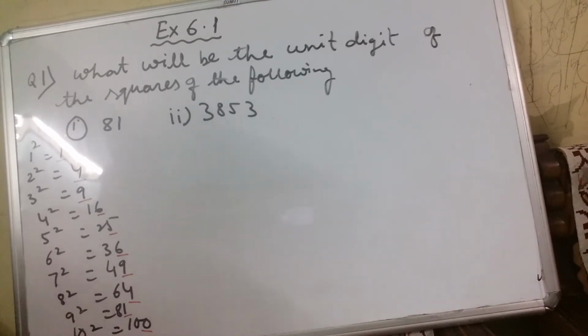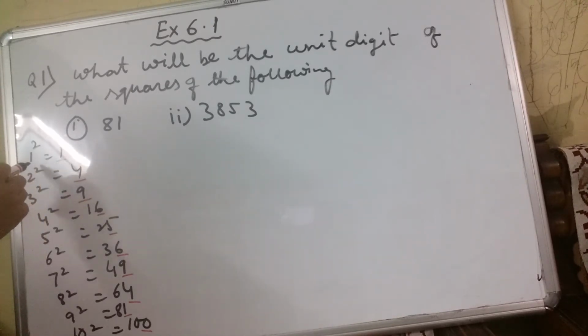Today we will do exercise 6.1. Though I have given you questions number 1 to 3 as homework, again I will discuss them today. First question is, what will be the unit digit of the squares of the following?